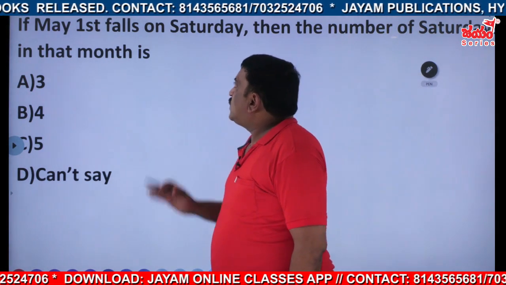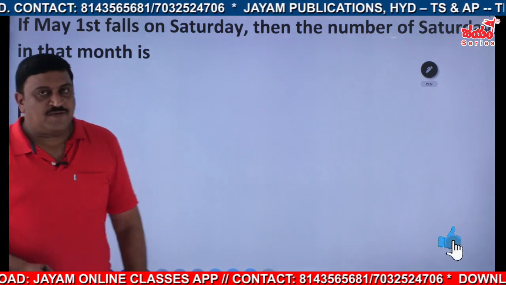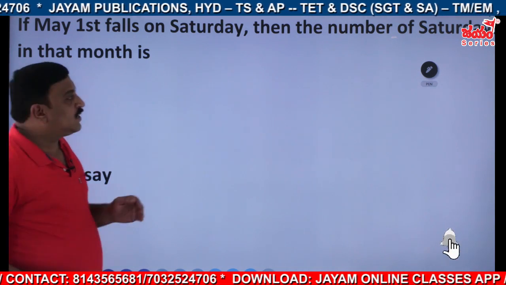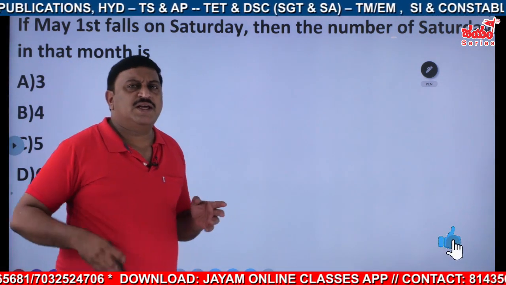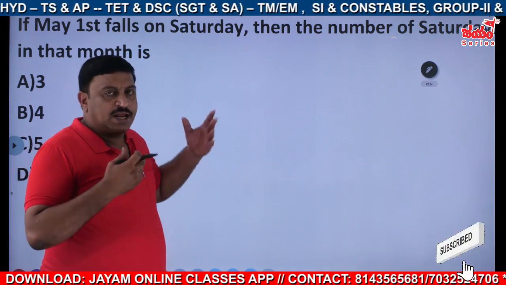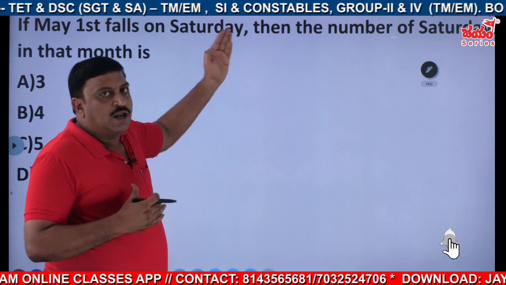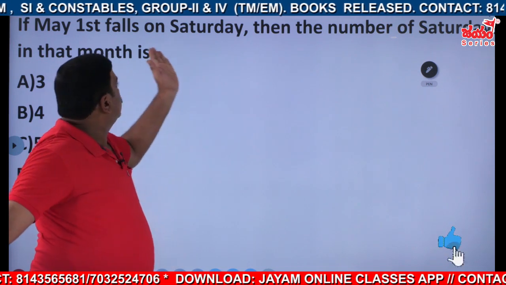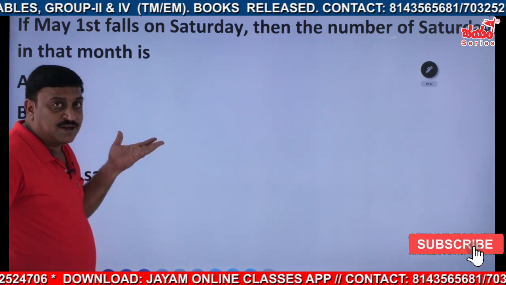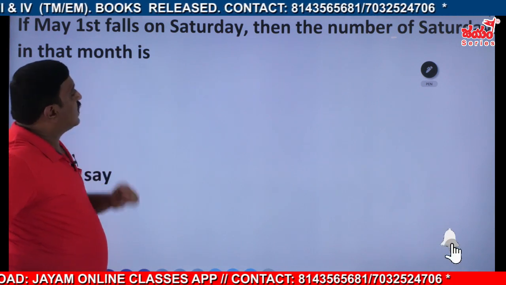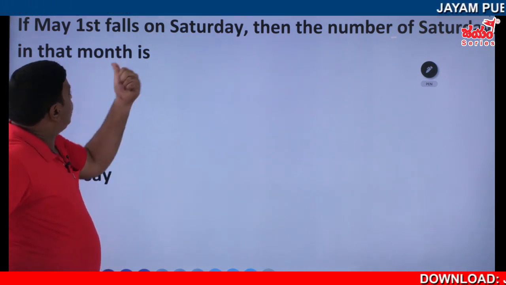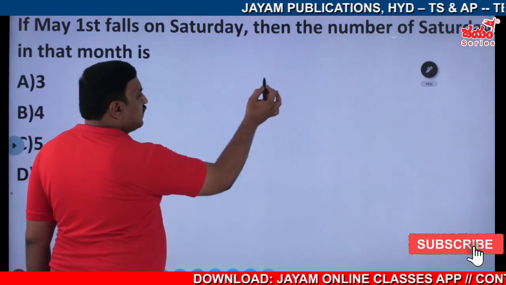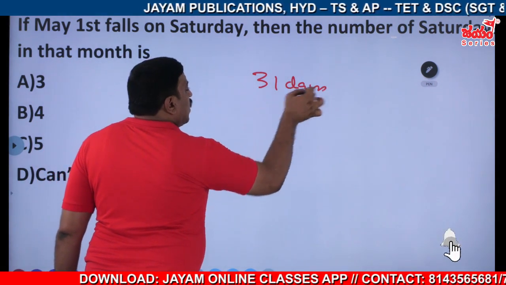Next one. If May 1st falls on Saturday, then the number of Saturdays in that month is. Don't think that the concept is only for Saturdays. No. Any day you take, the answer will be a little bit logical, that's all. May is a 31 days month. Till now we have taken a 30 days month, September. Now it is a 31 days month. If May 1st is on Saturday, then the number of Saturdays in that month. Obviously, we have dealt with that one.